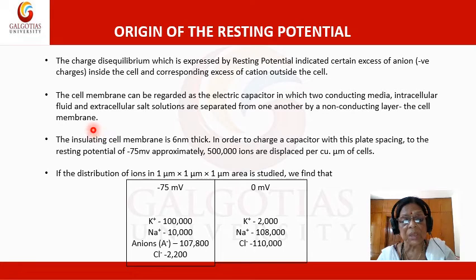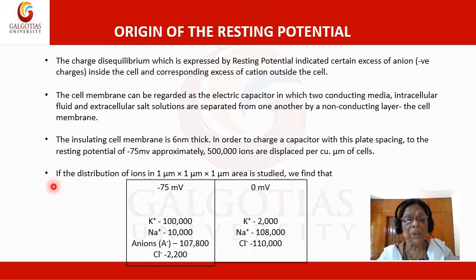Suppose this is the inside of the cell, and this is the diagrammatic presentation of both the chambers. This is the inside of the cell and this is the extracellular fluid, and they are separated. Both are good conductors and separated by the insulating cell membrane, which is 6 nanometers thick. In order to charge a capacitor with this plate spacing to the resting potential of approximately minus 75 millivolt, approximately 500,000 ions are displaced per cubic micrometer of the cell.